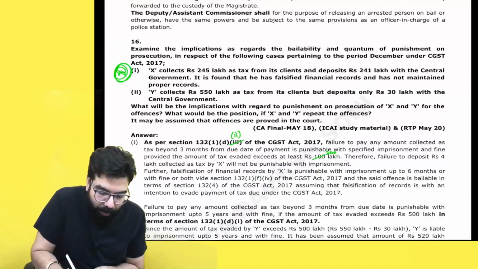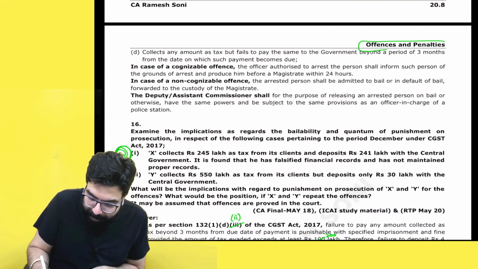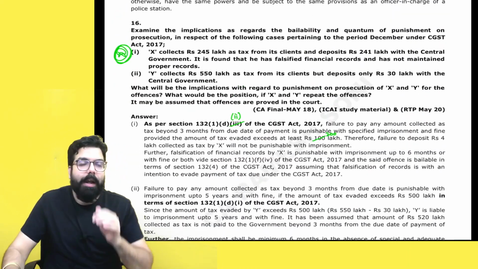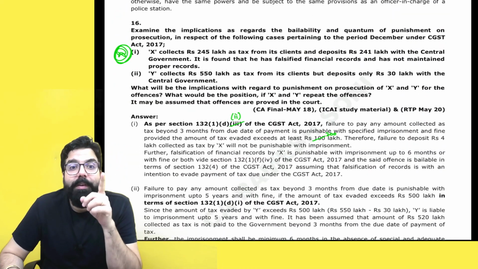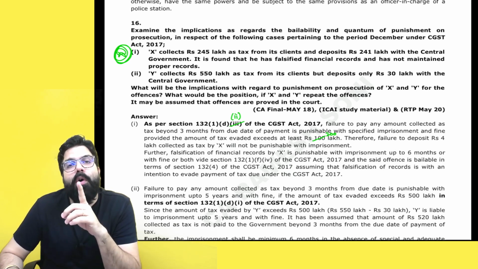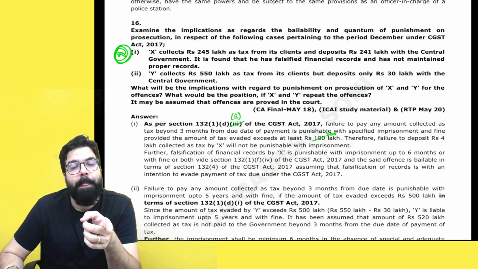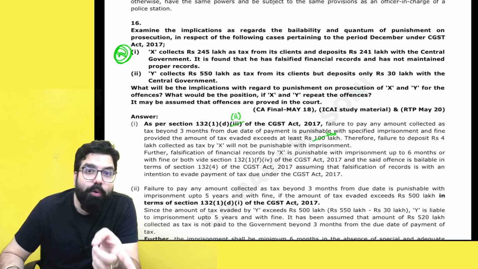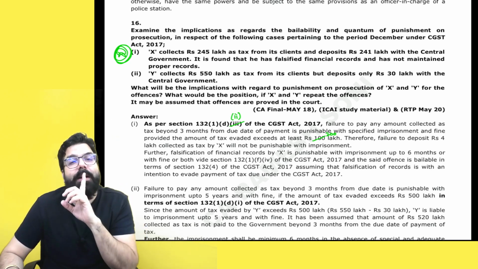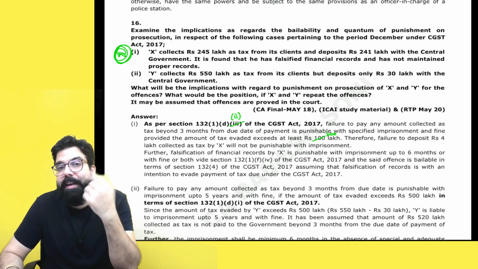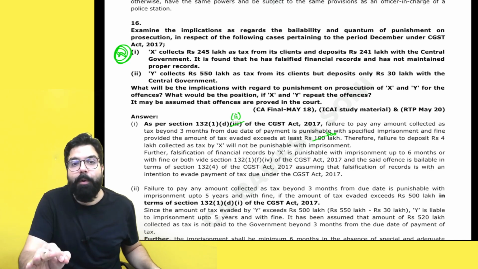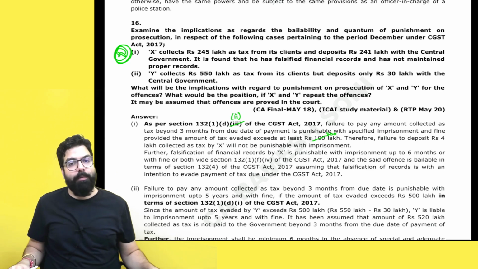Okay. Question number 16 in your offenses and penalties chapter over here. You will be able to see this. See, if you remember, in section number 132 they have told that only if you are issuing a bogus invoice and the amount is more than 1 crore up to 2 crore, then you will be sent to jail. Other than that, for all the offenses which are told in section number 132, you will be sent to jail only if the amount is more than 200 lakhs. That 100 lakh provision is applicable only in case of bogus invoice. I hope you guys remember.